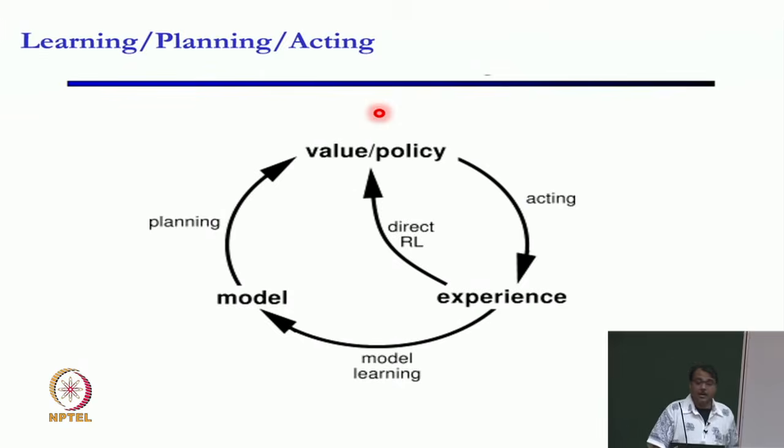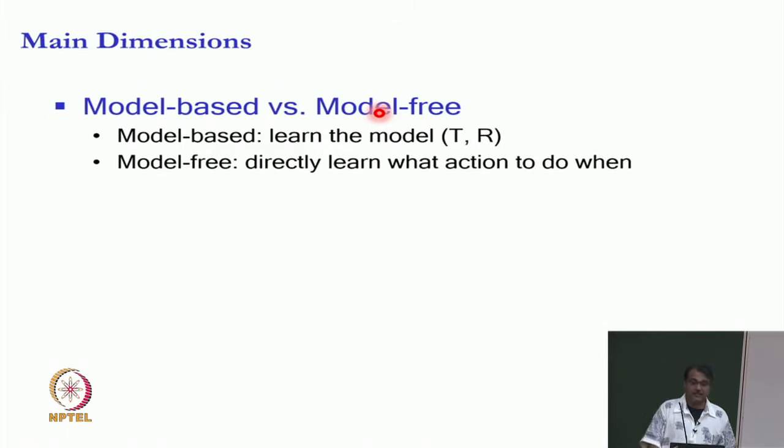So, we will talk about model based versus model free in this discussion. Model based is when we are learning the model, meaning transition function and reward. Model free would be where we directly learn which action to do without the intermediate step of learning the transition function and the reward function.